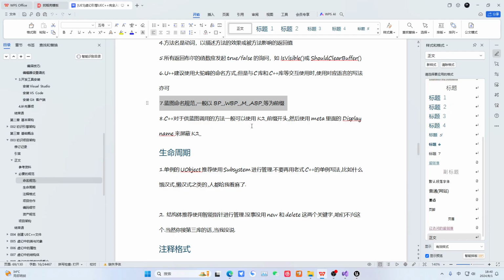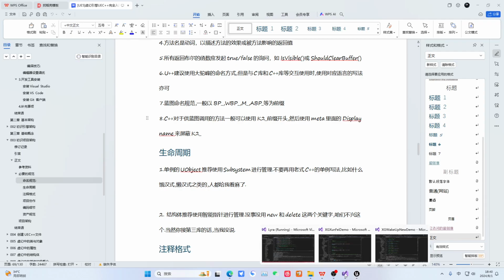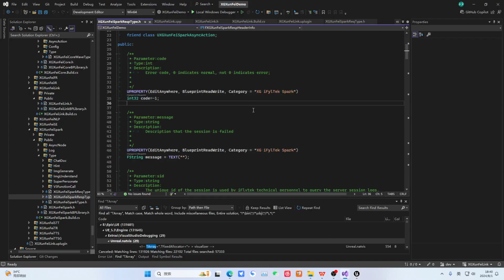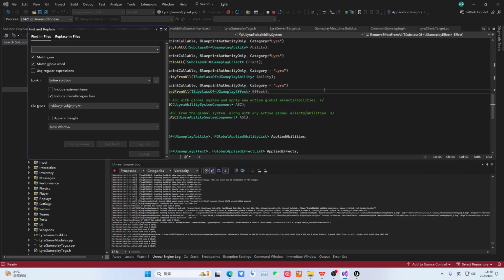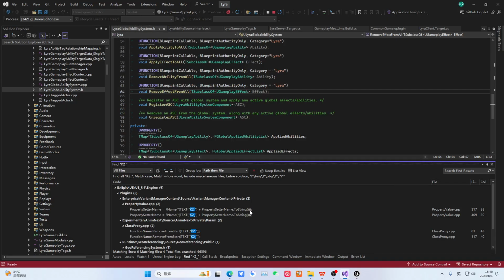As for methods called from blueprints in C++, we really like to start the name with K2. Then, through this red marker, that is, through the UFUNCTION and UPROPERTY specifiers, we assign its display name to it to mark this K2. We can simply search for one. We search directly in this Lyra project. This is usually how the engine likes to write it.